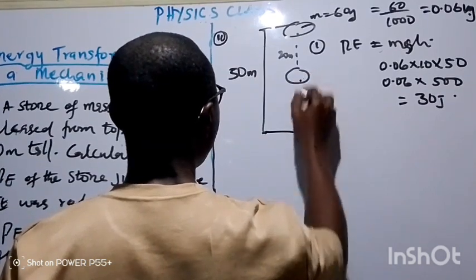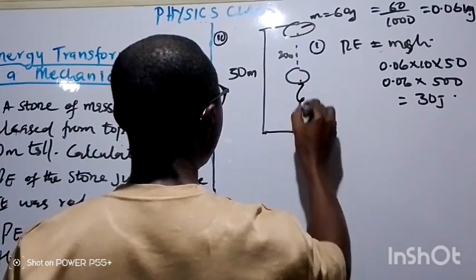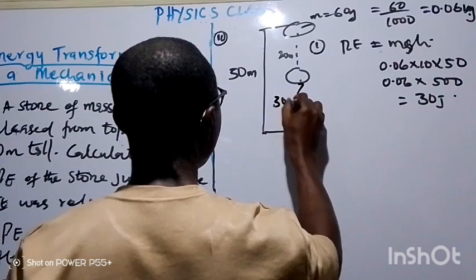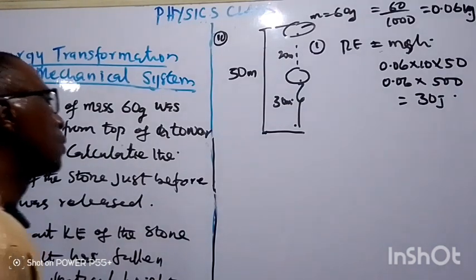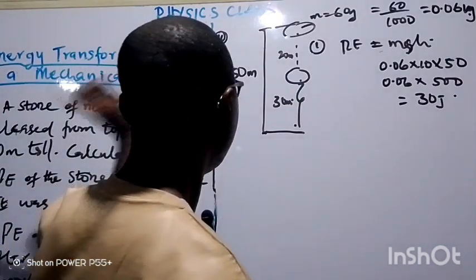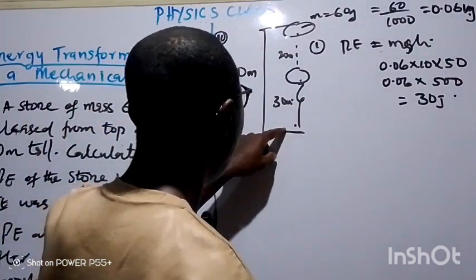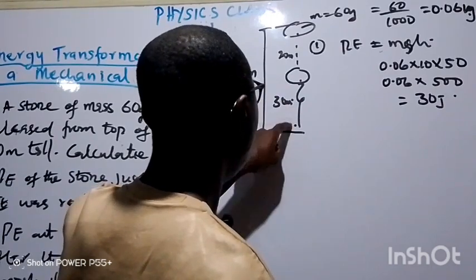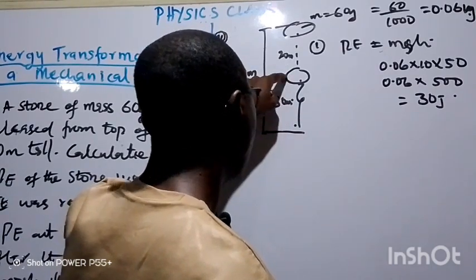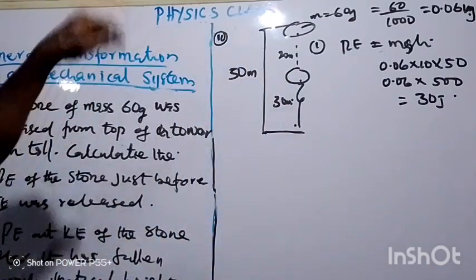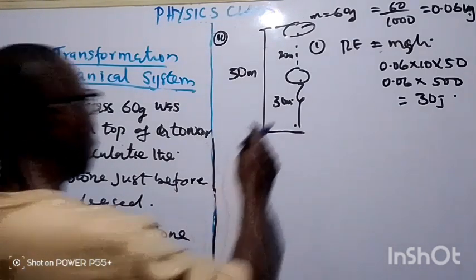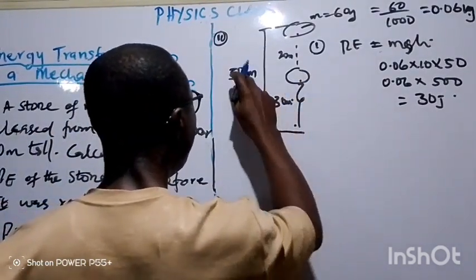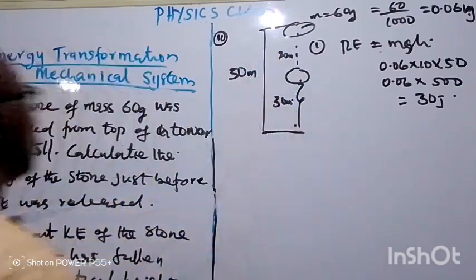Don't forget the difference between this question and the last one, example 2, is that the other one is 18 meters above the ground. But this one is falling through a vertical height from the top. So to calculate this, that will be 50 minus 20 equal to 30 meters.